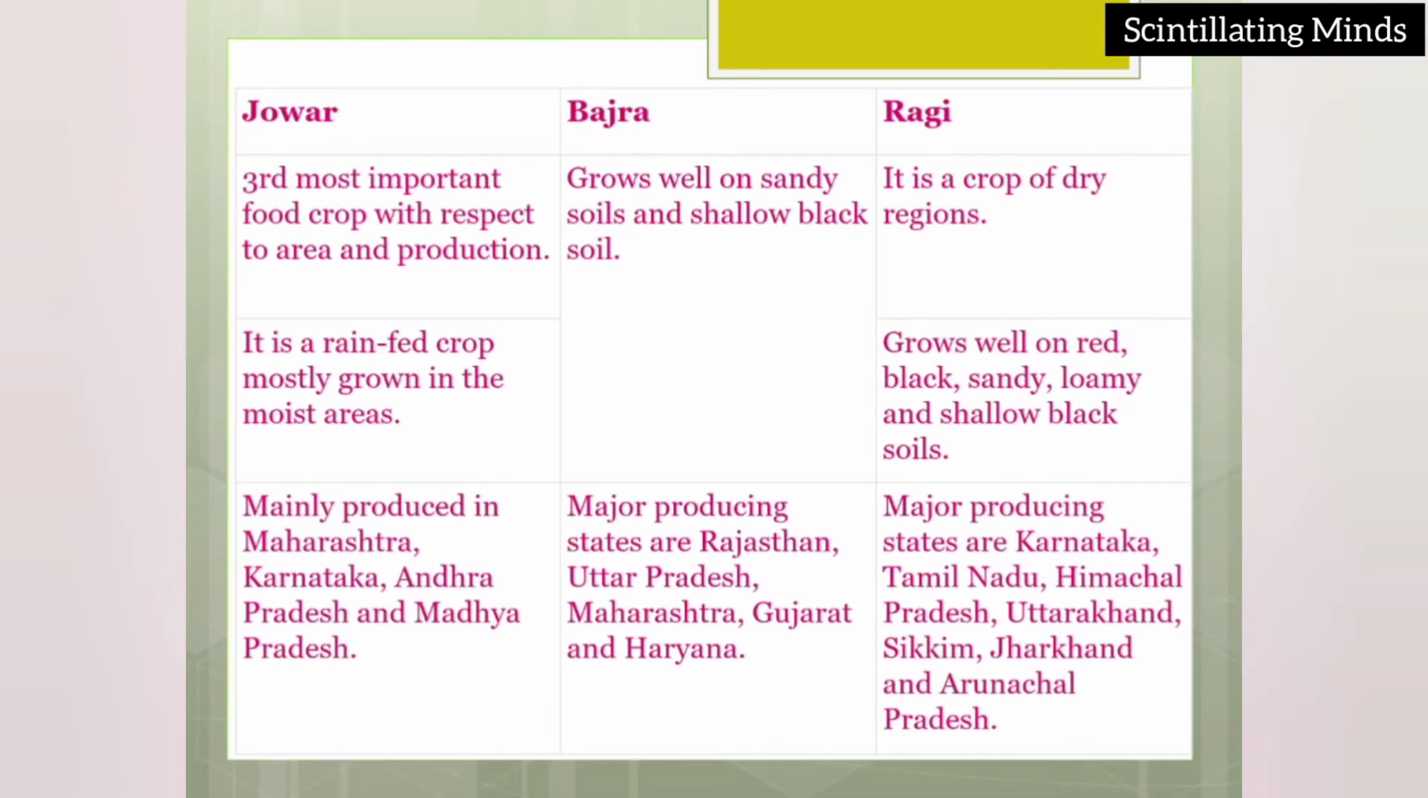Now bajra grows well on sandy soil and shallow black soil. So it can be grown in Rajasthan, it can be grown in the Deccan Plateau too. Major producing states are Rajasthan, Uttar Pradesh, Maharashtra, Gujarat and Haryana.